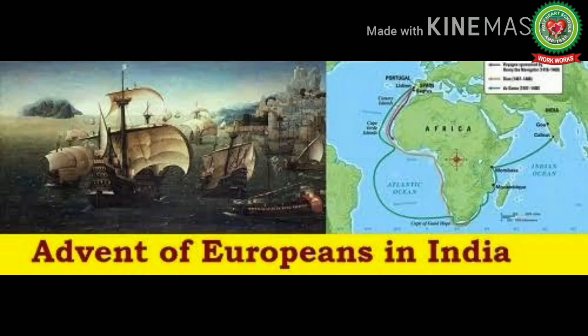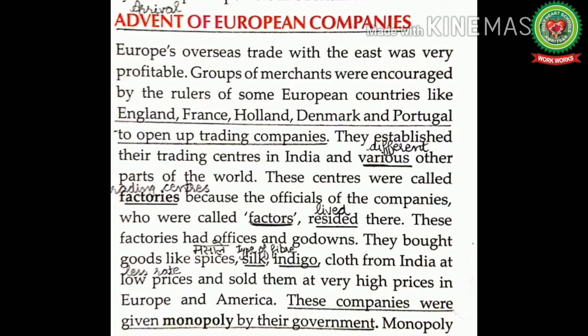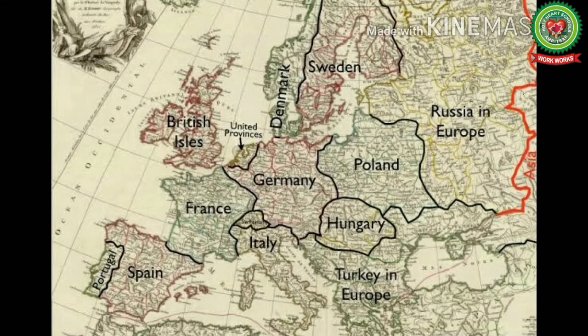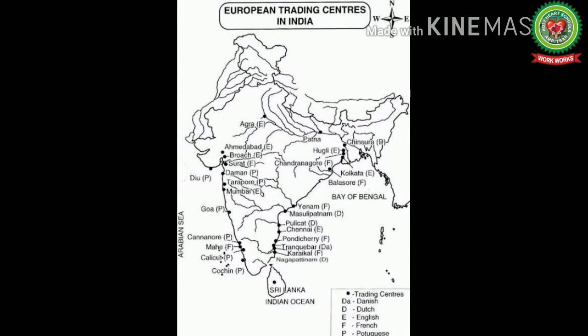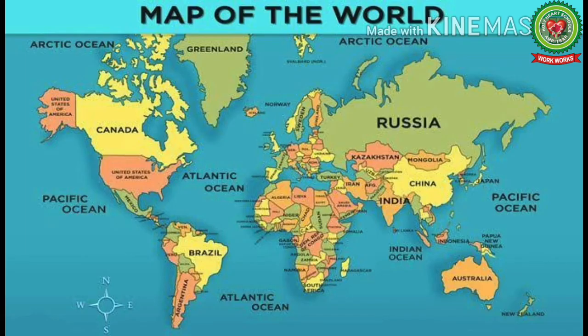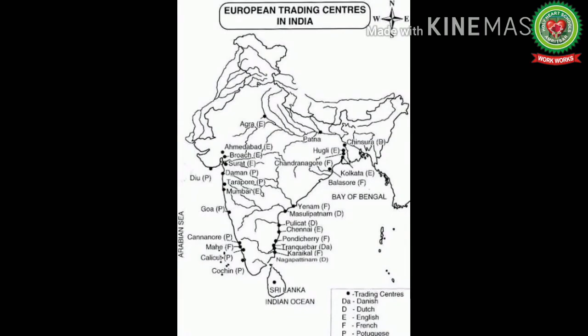Now, let us read and discuss the advent of European companies in India. Europe's overseas trade with the East was very profitable. Groups of merchants were encouraged by the rulers of some European countries like England, France, Holland, Denmark, and Portugal to open up trading companies. They established their trading centers in India and various parts of the world, and these centers were called factories.